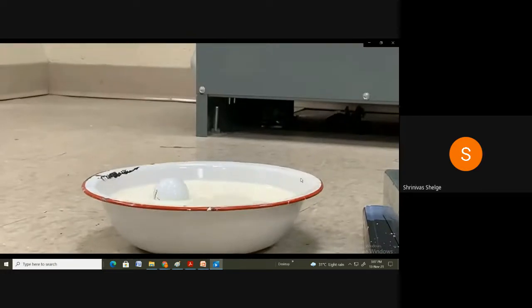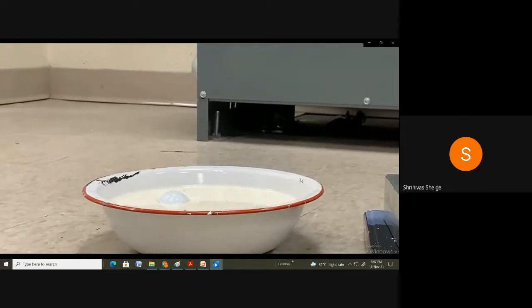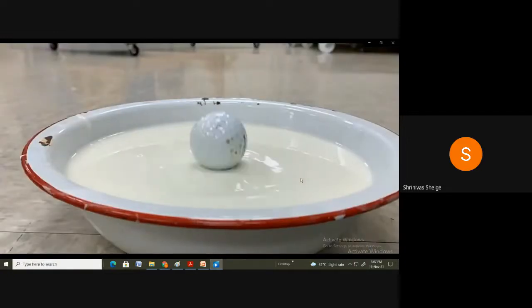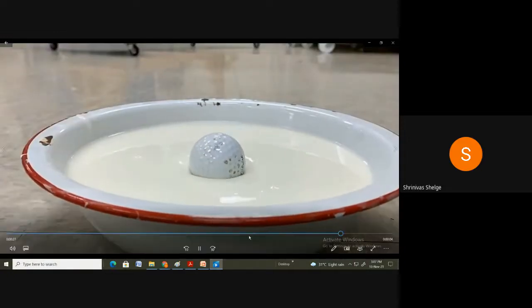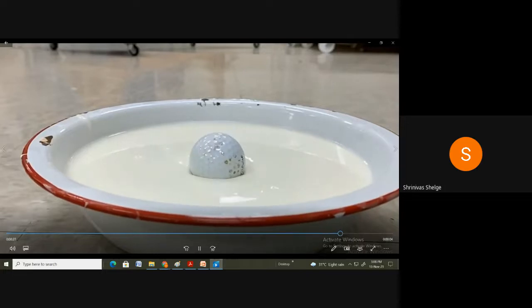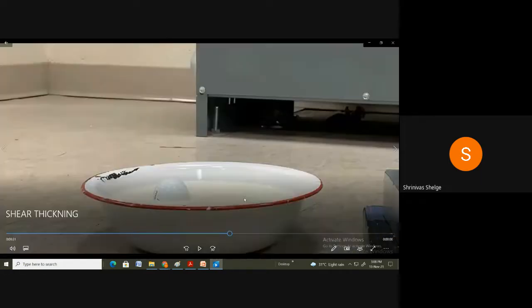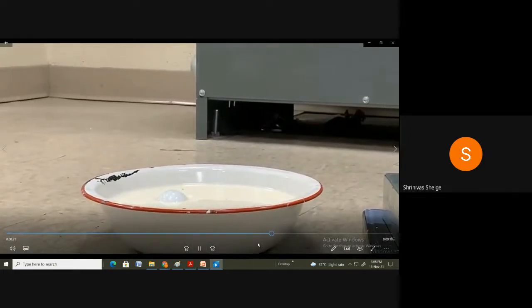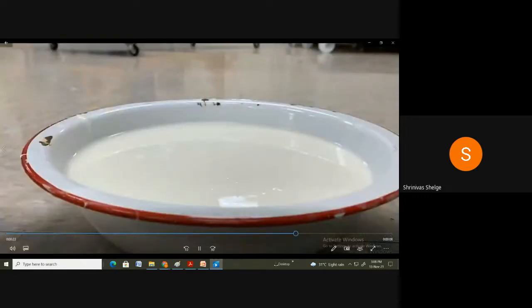We see that if the ball is dropped and impacts the mixture with a high initial velocity and greater shear force, its apparent viscosity increases. When we leave that ball from a height, the impact load is more, so force increases. Correct. So when force increases, viscosity also increases.